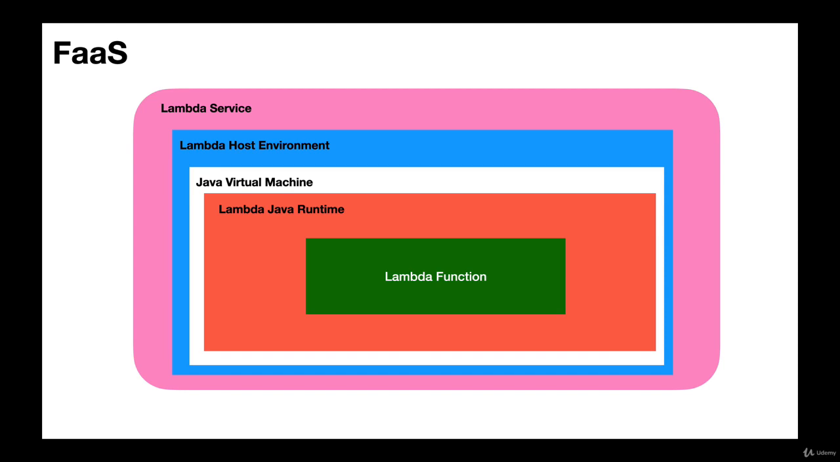So the Lambda service will create the host environment, the Java virtual machine, the Lambda Java runtime, and finally it will run the Lambda function which you deploy onto it. We don't have to worry about the infrastructure that is required. We don't have to worry about non-functional requirements like scaling, security, reliability, etc. The Lambda service will take care of all that for us. Those are huge advantages of function as service.